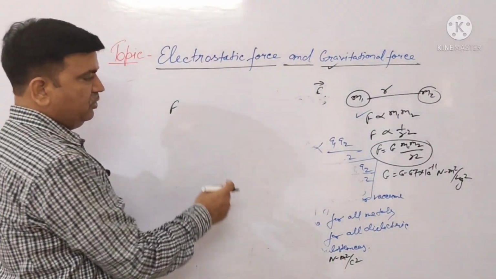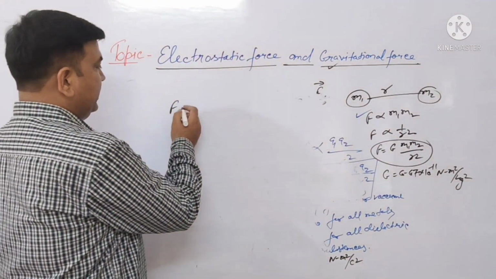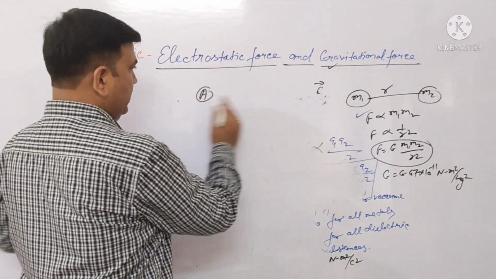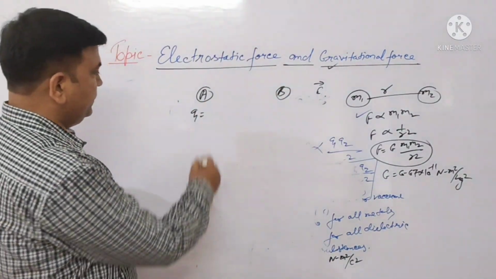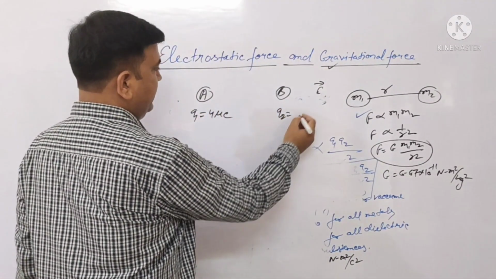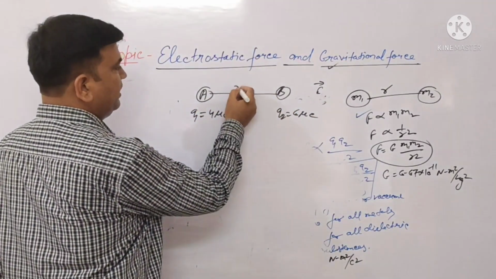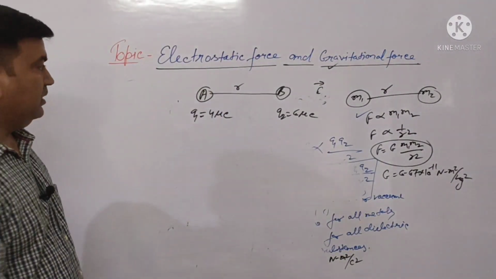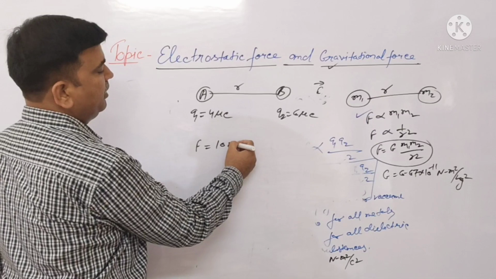F is directly proportional to Q1 Q2, and F is directly proportional to M1 M2. We discuss the force between two charges. Suppose one body A and another body B are given. The initial charge on the first body is 4 microcoulomb, and the charge on the second particle is 6 microcoulomb. The force acting between the two charged particles situated at distance r from each other is given in the question, suppose 100 Newton.